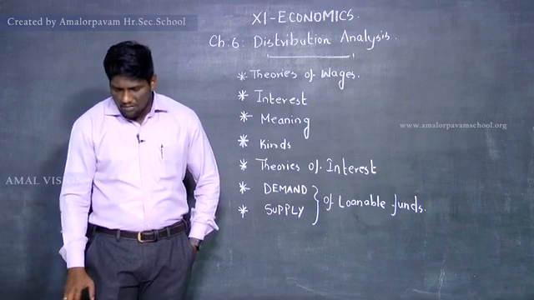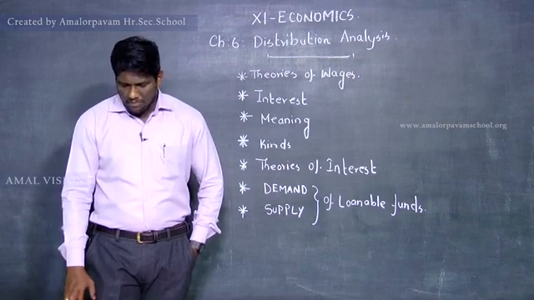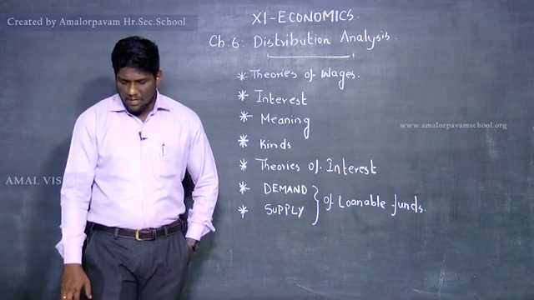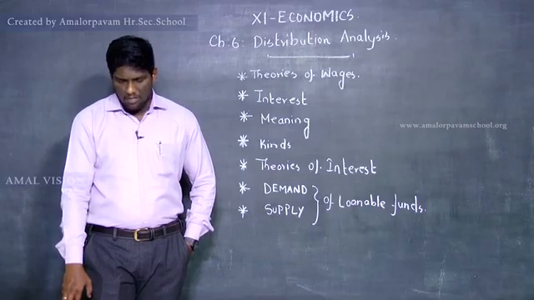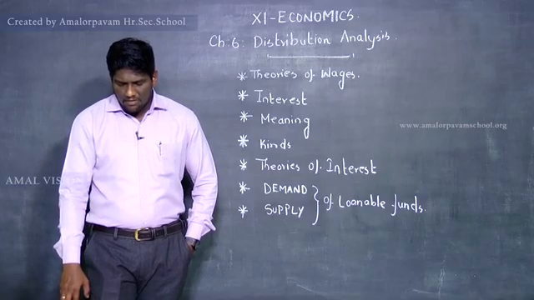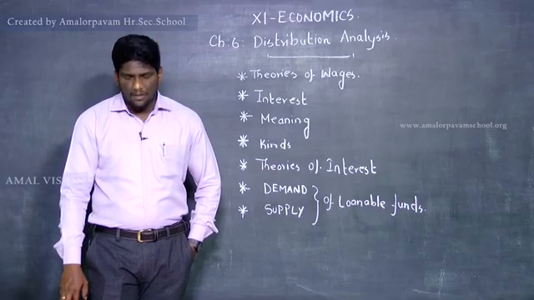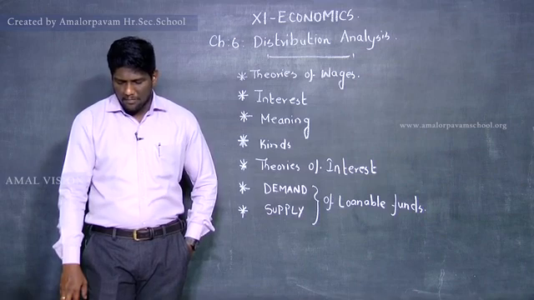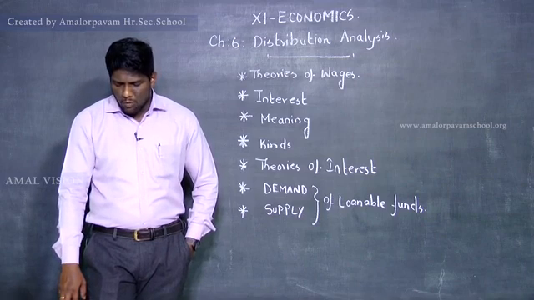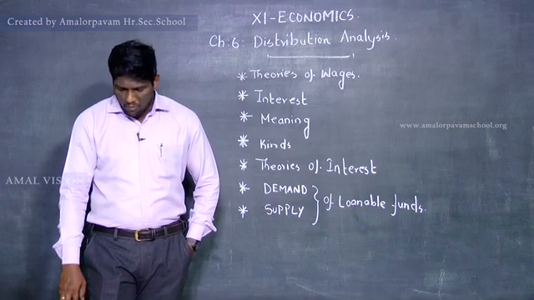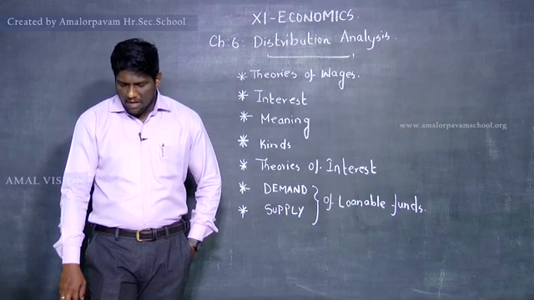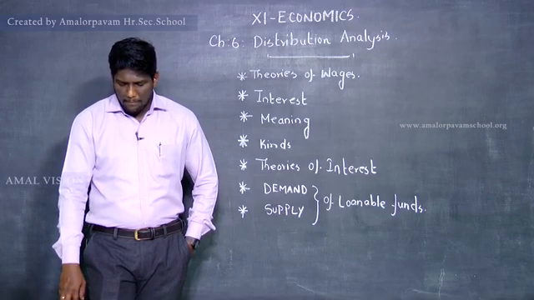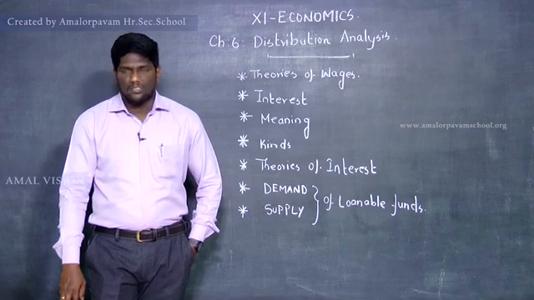So these are all the things which are from the words of N.W. Senior. Marshall accepted the abstinence theory of interest, but he used the word waiting instead of abstinence. Saving implies waiting. According to him, interest is a reward for waiting. Saving involves waiting, but people do not like to wait. So, in order to make them wait and in turn to save, we have to pay them some reward. Therefore, interest is a reward paid to the saver, that is a capitalist, for his waiting.